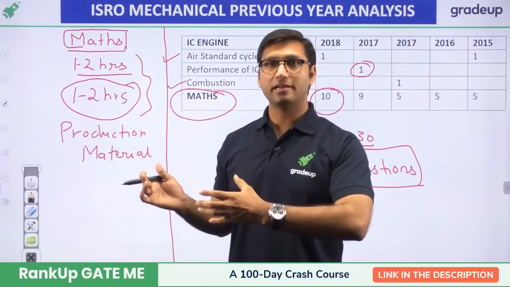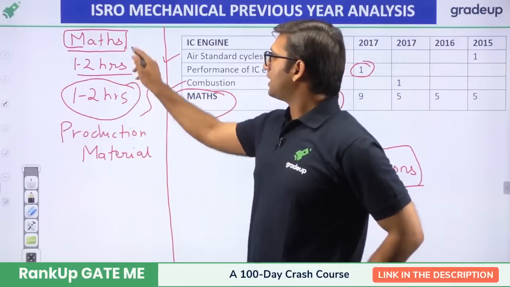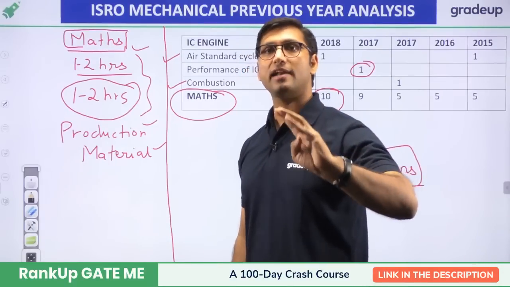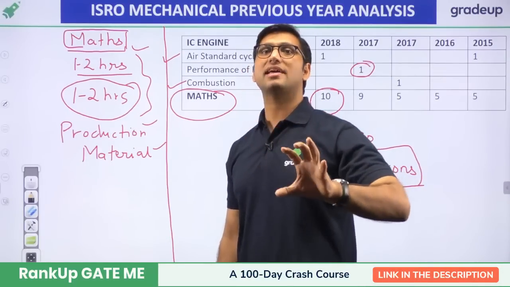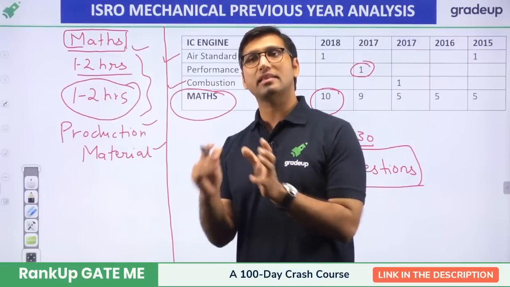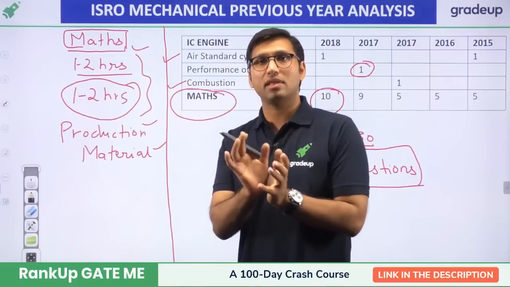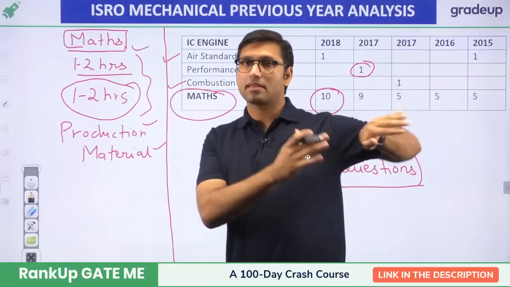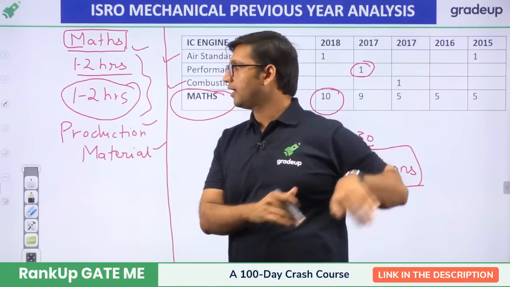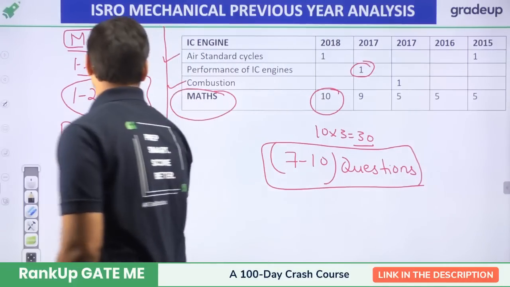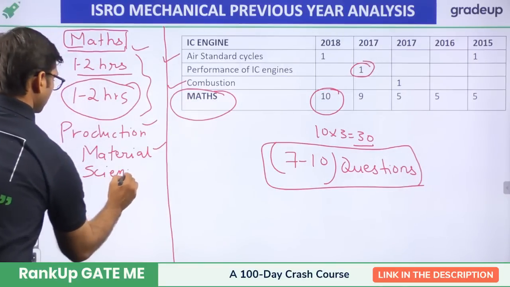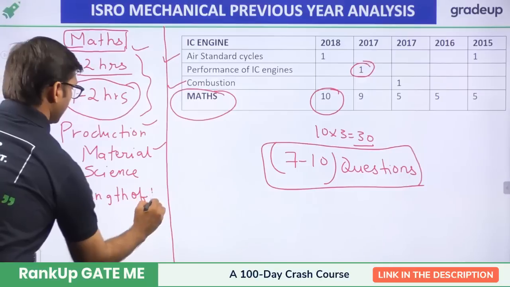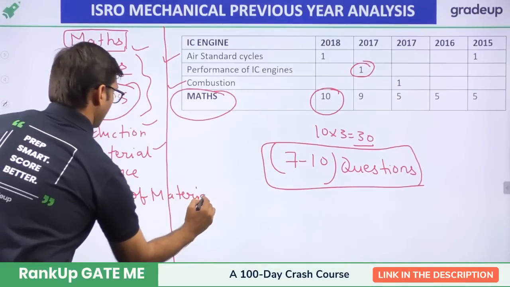So try to study mathematics, production, material science, strength of material, and thermodynamics, refrigeration, air conditioning, IC engine, power plant, and heat transfer. These subjects together have 25% weightage, and they are very easy subjects. If you give some time to these subjects, definitely you will be very good in them. Apart from that, production, material science, strength of materials, and fluid mechanics.